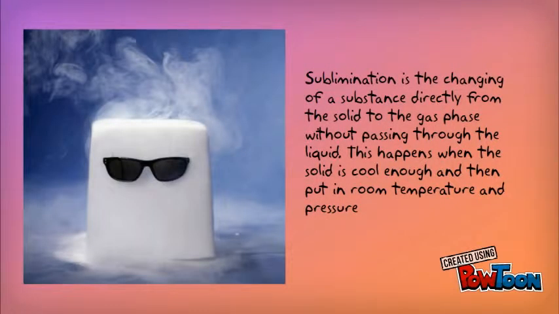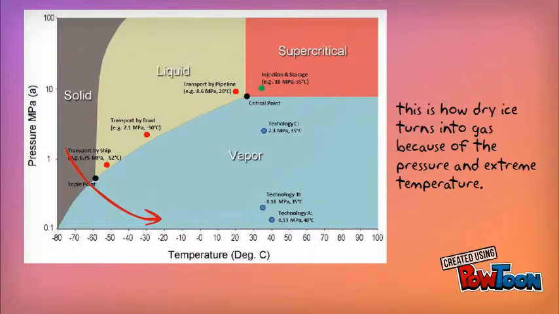Sublimation is the changing of a substance directly from solid to gas phase without passing through the liquid. This happens when the solid is cool enough and then put into room temperature and pressure. This is how dry ice turns into gas because of pressure and extreme temperature.